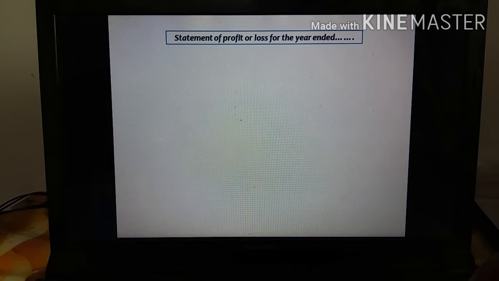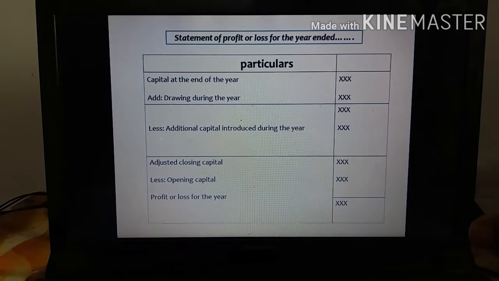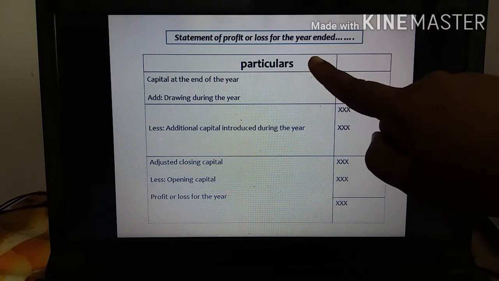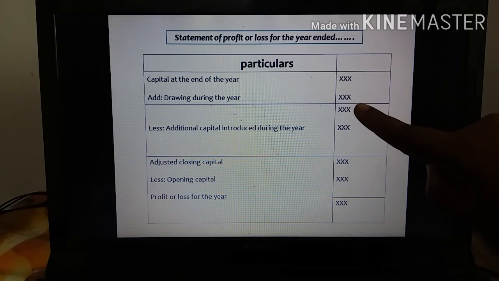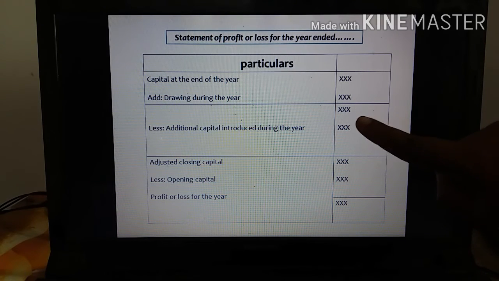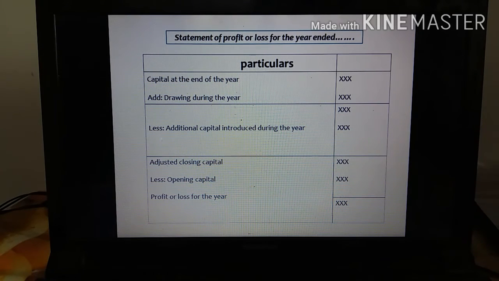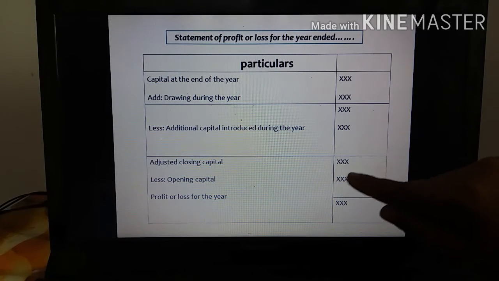So this is a statement of profit or loss for the year ended. After finding out the capital only, we have to use this statement of profit or loss. In your ledger note, you have to use a single side. So take the capital at the end, add drawing, and you get this amount. From this amount, you have to less the additional capital introduced during the year, and you get the adjusted closing capital.